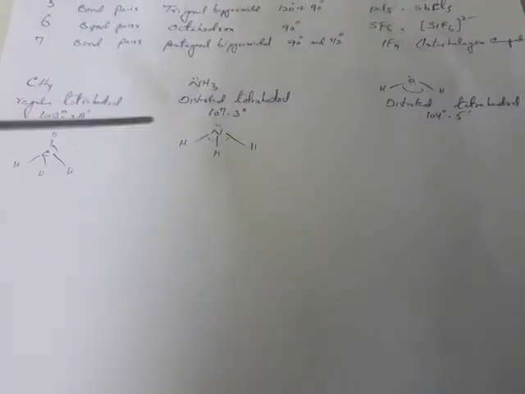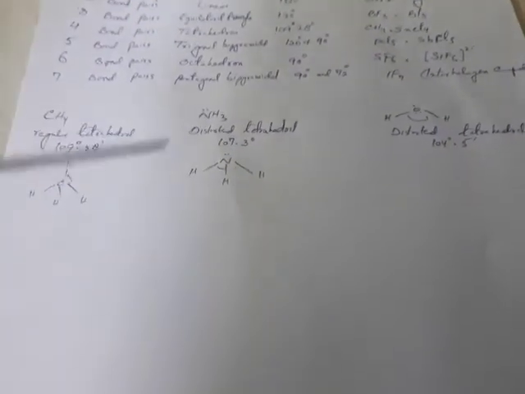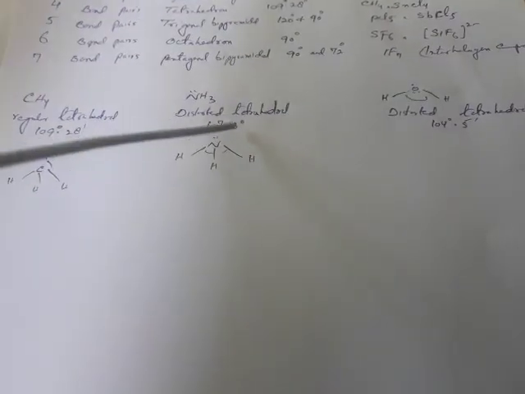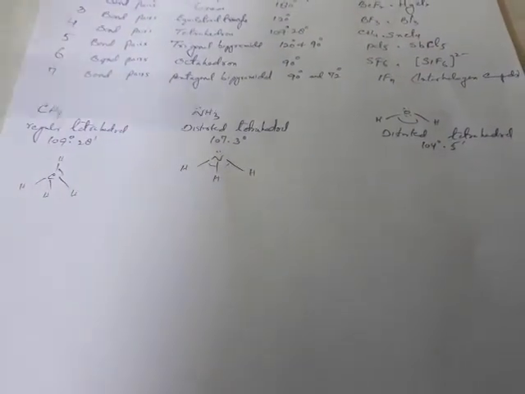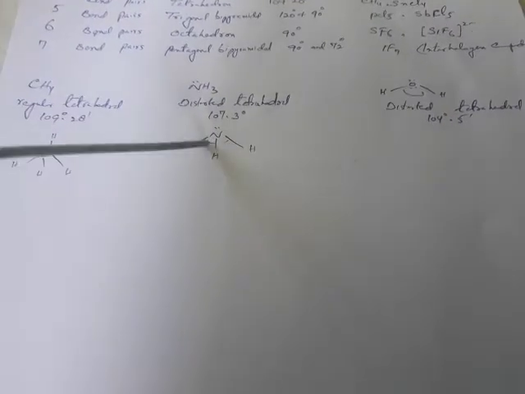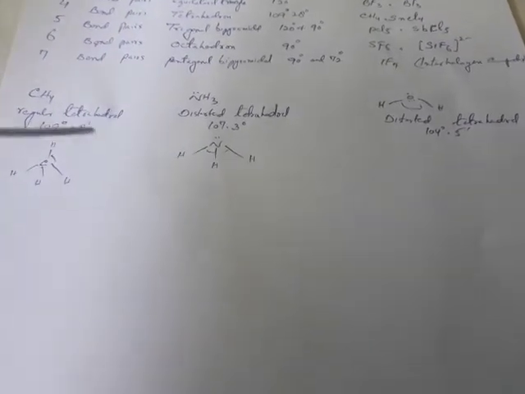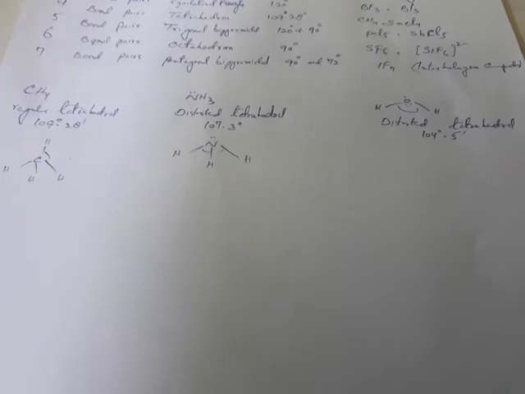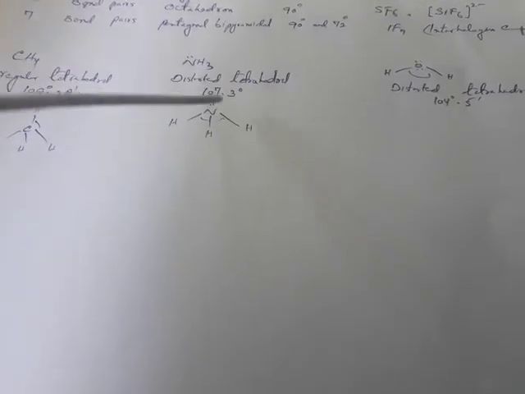Now if we take the example of ammonia, it has a pyramidal shape, a distorted tetrahedral shape, since there is sp3 hybridization. So in this case the bond angle should have been 109 degrees and 28 minutes like that of methane, but the actual bond angle that has been found is 107 degrees and 3 minutes.